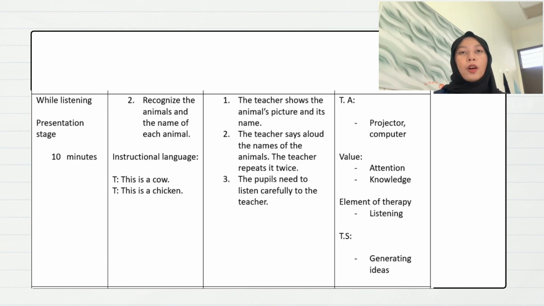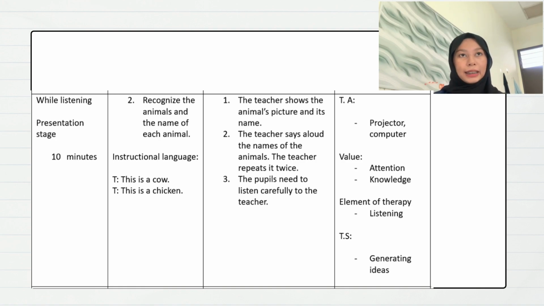The values from this activity are attention and knowledge, as students can gain new knowledge about the animals. The element of therapy for this activity is listening, because pupils need to listen carefully to the teacher's explanation so that they can understand the lesson.